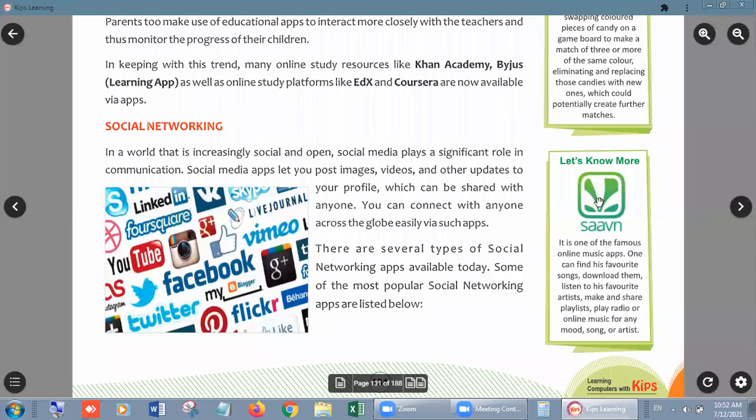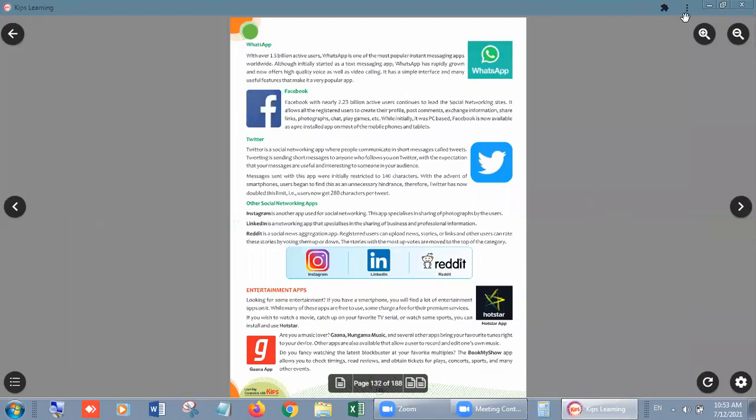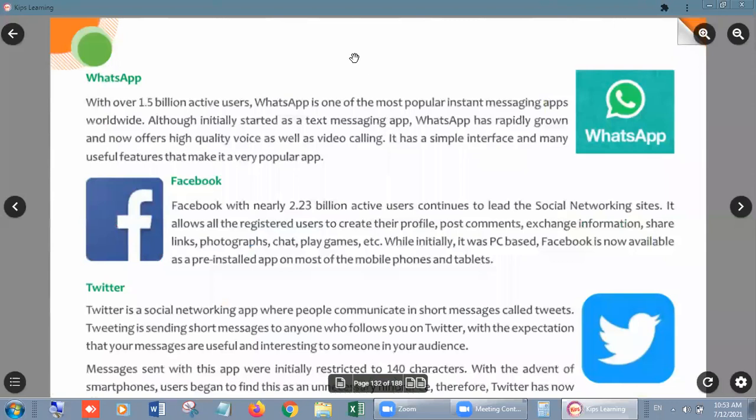You can see Saavn. It is a musical app. Let's move to your favorite area. Nowadays, everyone is on WhatsApp. First of all, WhatsApp, with over 1.5 billion active users. It has already increased, because when this book was published, I think it was 2 years back. In these 2 years, many more users have joined WhatsApp.